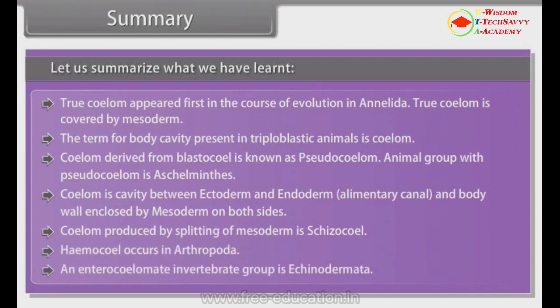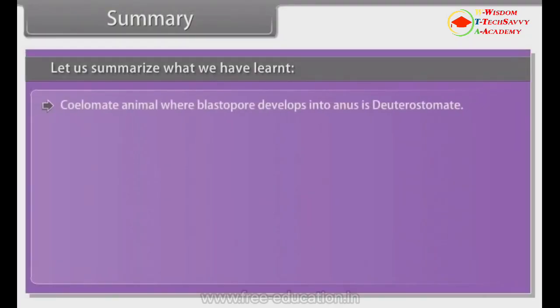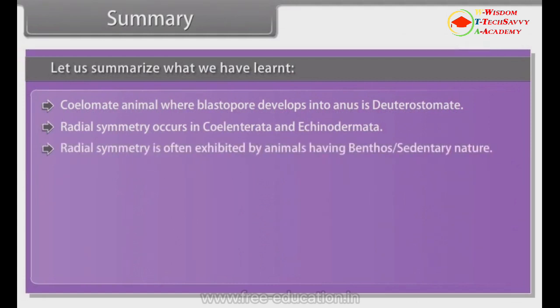An enterocoelomate invertebrate group is Echinodermata. Coelomate animal where blastopore develops into anus is deuterostomate. Radial symmetry occurs in Coelenterata and Echinodermata. Radial symmetry is often exhibited by animals having benthos or sedentary nature.